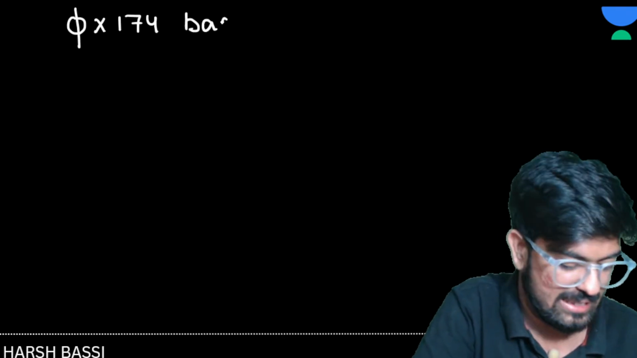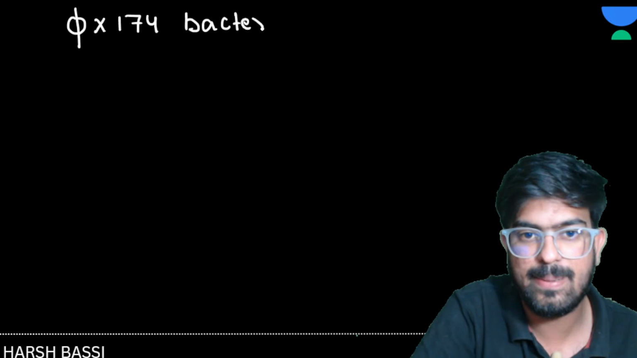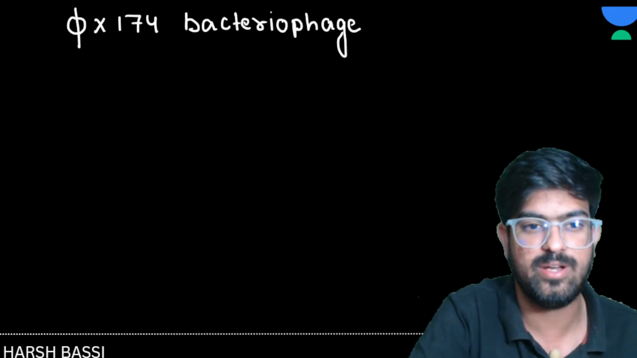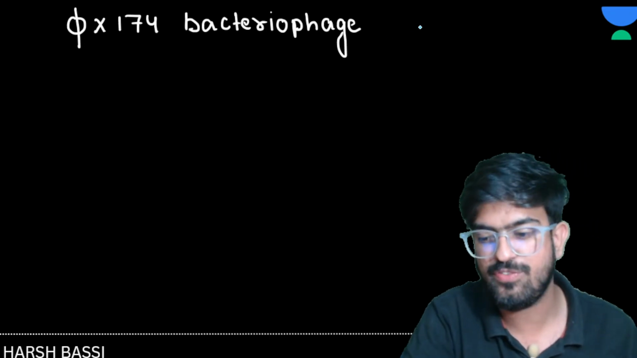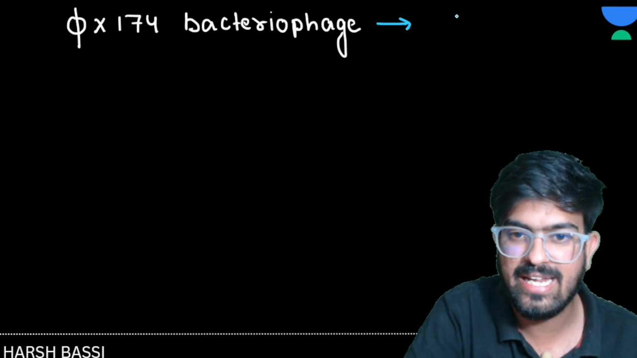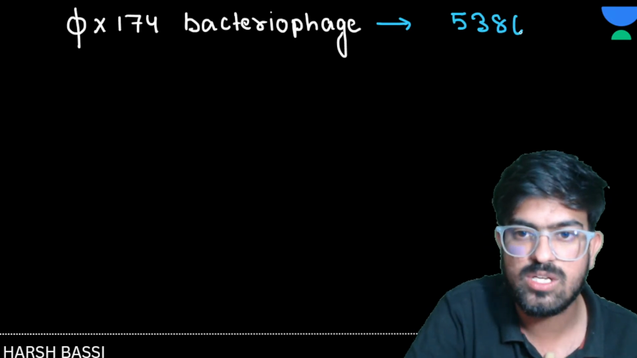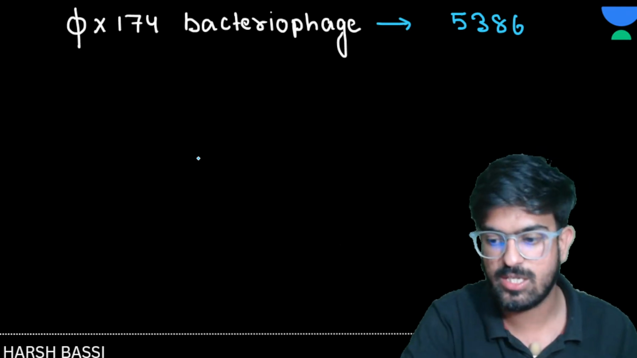Bacteriophage phi X 174 is basically containing how many nucleotides? 5386. How much? 5386. Yes or no?